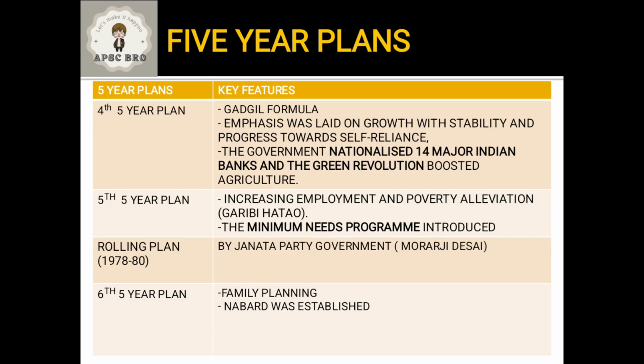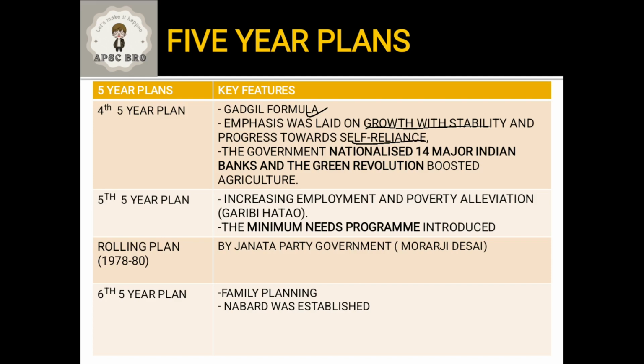Now, the fourth 5-year plan was based on the Gadgil formula. Here, emphasis was laid on growth with stability and self-reliance. So, which 5-year plan focused on growth with stability? Fourth 5-year plan. On self-reliance, fourth 5-year plan.